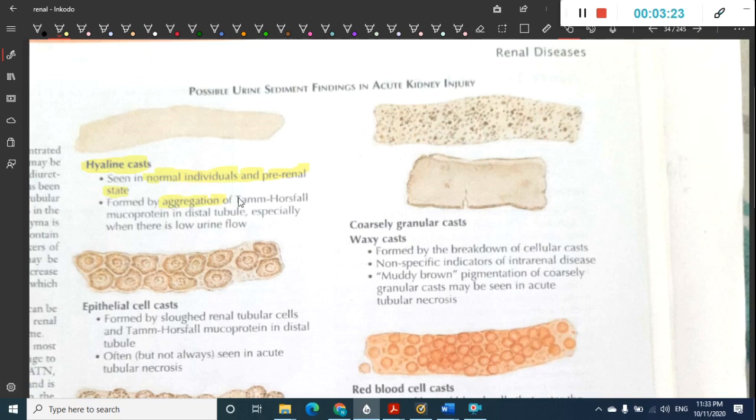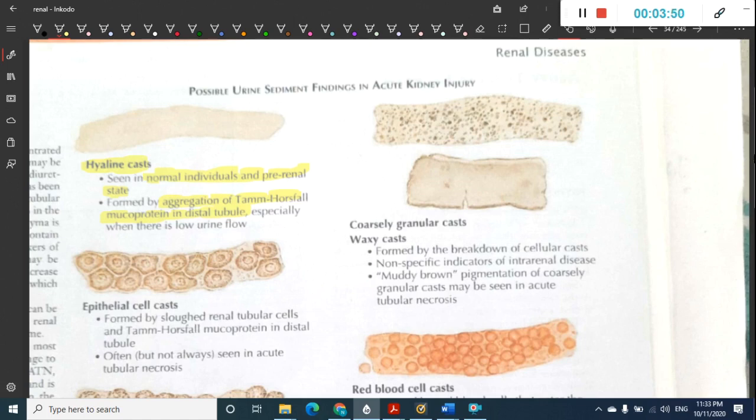They are formed by the aggregation of Tamm-Horsfall mucoprotein in the distal tubule, especially when there is low urine volume, especially when there is low urine flow. So hyaline casts are seen in normal individuals and in pre-renal state.